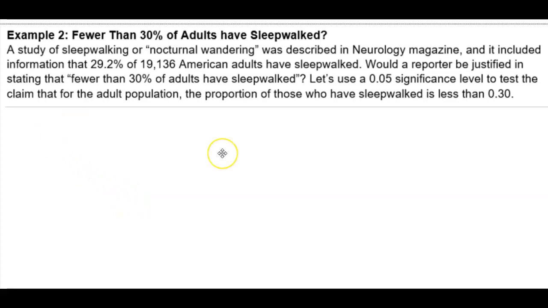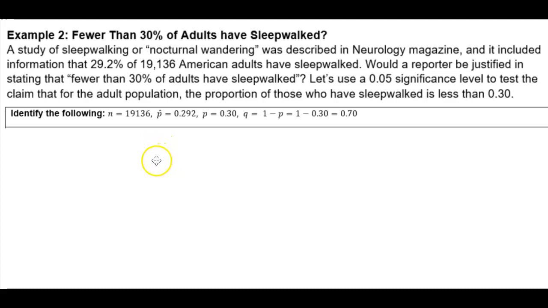Example 2. Fewer than 30% of adults have sleepwalked. A study of sleepwalking or nocturnal wandering was described in Neurology magazine, and it included information that 29.2% of 19,136 American adults have sleepwalked. Would a reporter be justified in stating that fewer than 30% of adults have sleepwalked? Let's use a 0.05 significance level to test the claim that for the adult population, the proportion of those who have sleepwalked is less than 0.30.